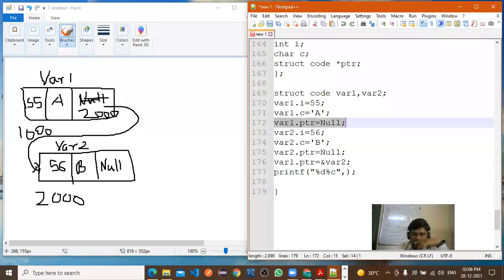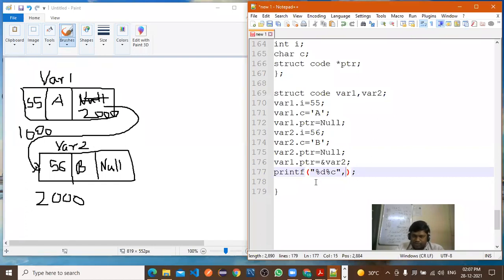Now suppose if you want to assign some address, you want to link these two variables with each other. So var1.ptr is equal to address of this var2 you are assigning, right? var2 चा address कुठे assign केलेला आहे तुम्ही? var1.ptr. म्हणजे ऑटोमॅटिकली इथं काय आलेलं आहे? 2000, means this var1 is linking to the var2, right? ज्यावेळी हे स्टेटमेंट एक्झिक्यूट होईल तेव्हा कुठली व्हॅल्यू डिस्प्ले होईल? 56 आणि b डिस्प्ले होईल. Right, means these var1 is connected with the var2.